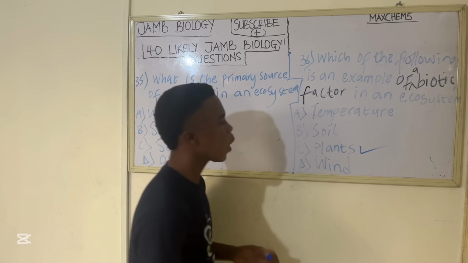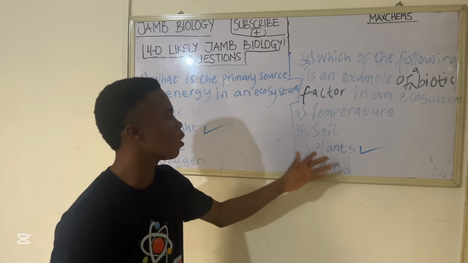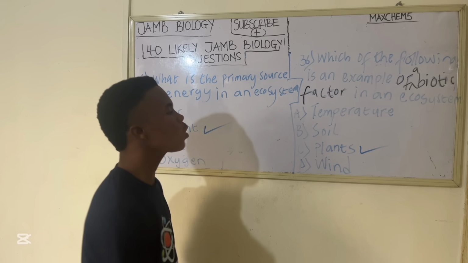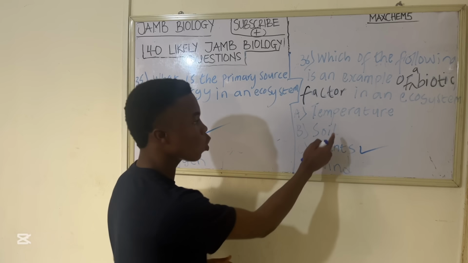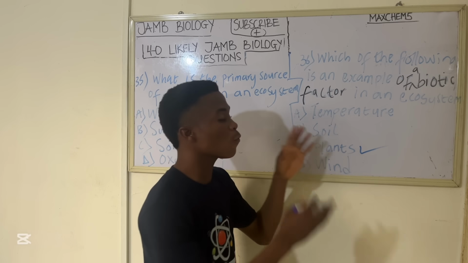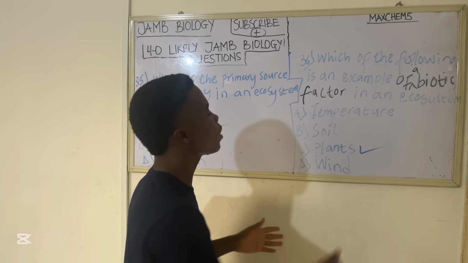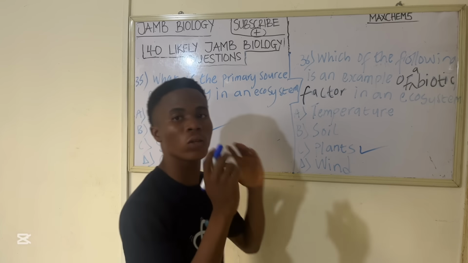So the only biotic factor here is plants. So the correct answer is plants. The other options are abiotic factors, and any factor related to soil is called an edaphic factor. So temperature, wind, and the others are abiotic factors. Now let's go to the next question.